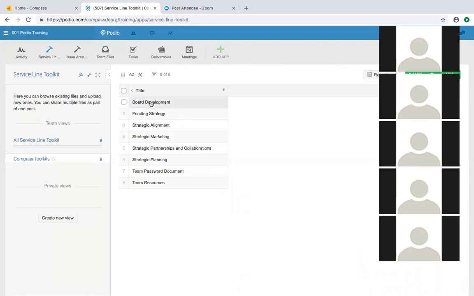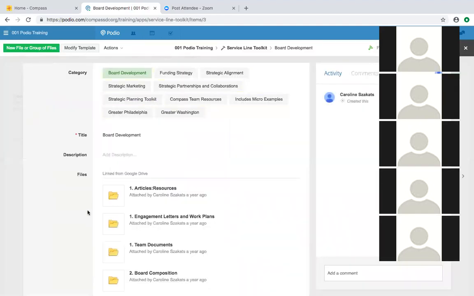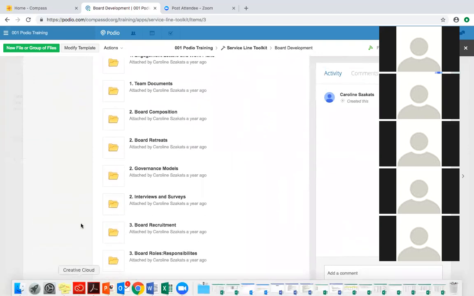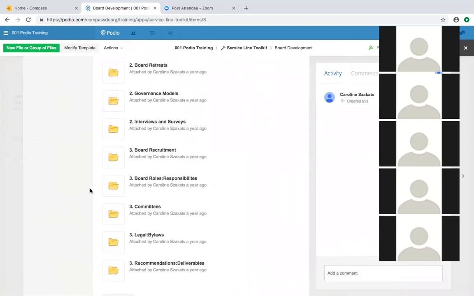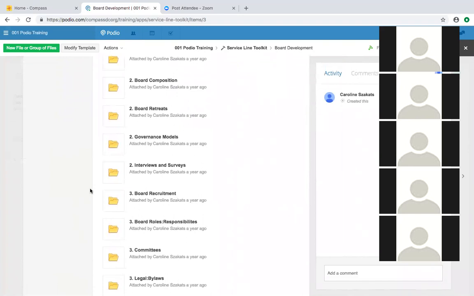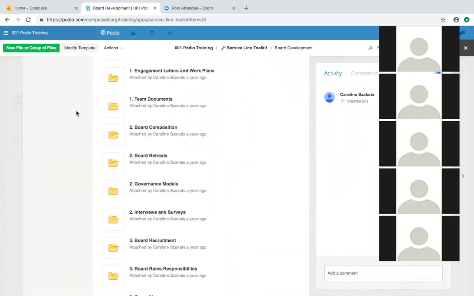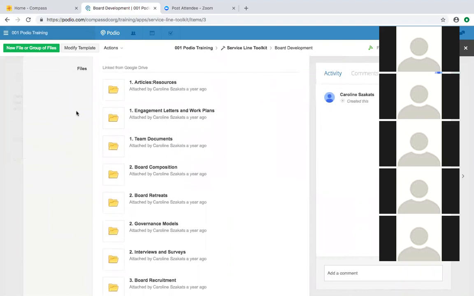I'll go through an example here. If you're doing a board development project, you can open this up and you'll see these different folders. These folders are numbered 1, 2, or 3, and that corresponds to the phase of the project in which you would use those folders.